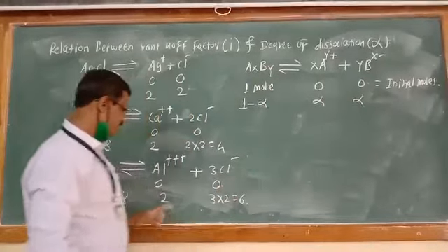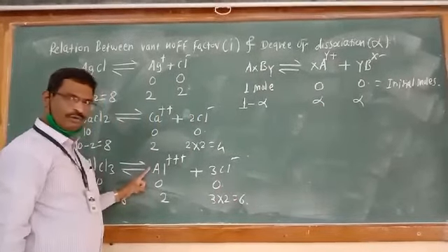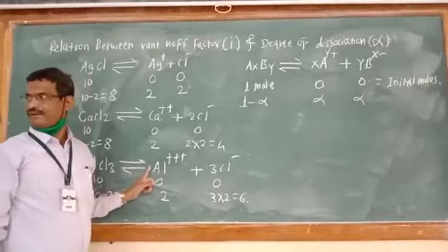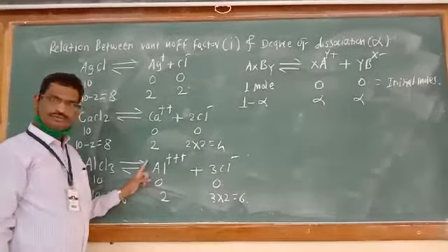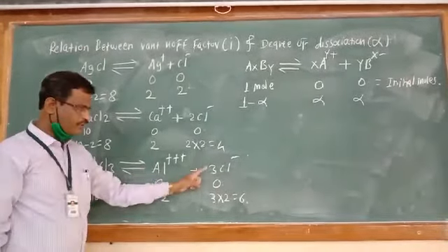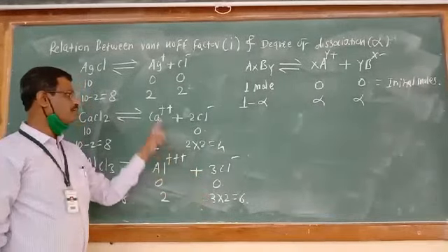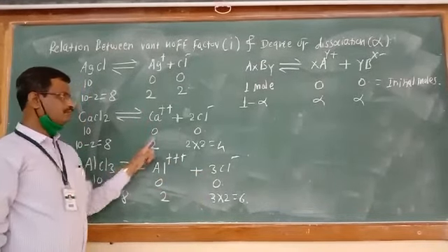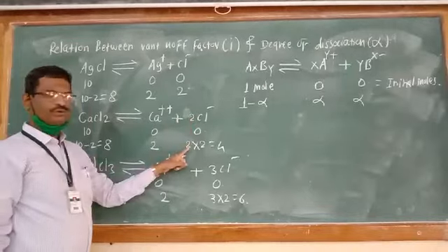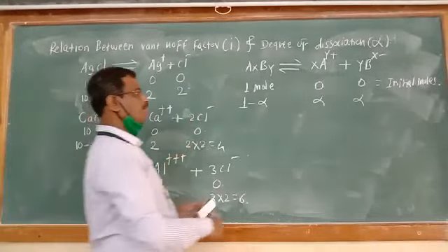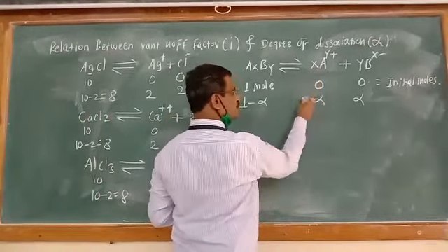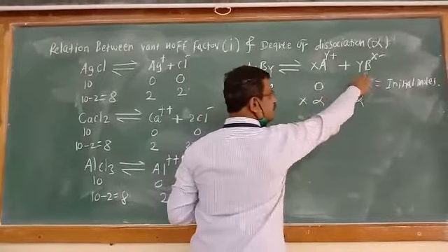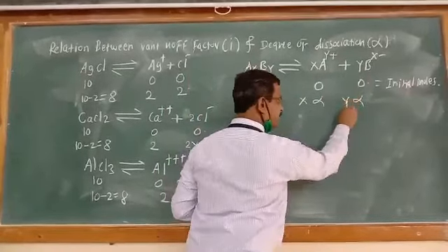But see over here, 1 mole is multiplied by 1; 2 moles, so multiplied by 2; 3 moles, so multiplied by 3. In a similar manner, here x moles so multiplied by x, and y moles therefore multiplied by y.